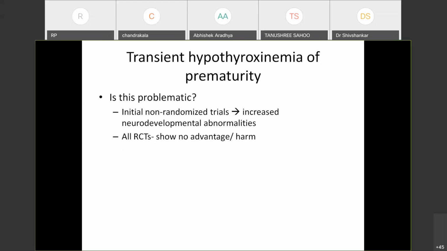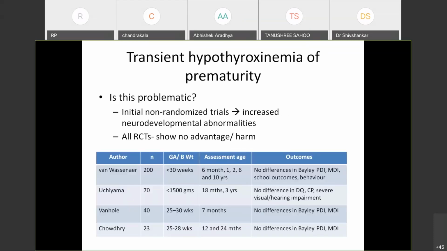These are the 4 major RCTs conducted comparing levothyroxine supplementation in preterm neonates with THOP. In all these studies, it is found that there is no difference in Bayley scores of physical development, in psychomotor development index or motor development index. So safely, we can avoid treating transient hypothyroxemia of prematurity.